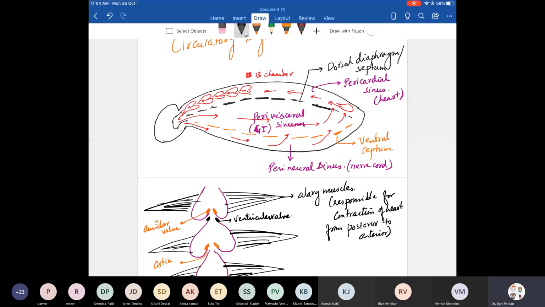But there is no transport of oxygen here because it is devoid of respiratory pigment. Is it clear, Naini?